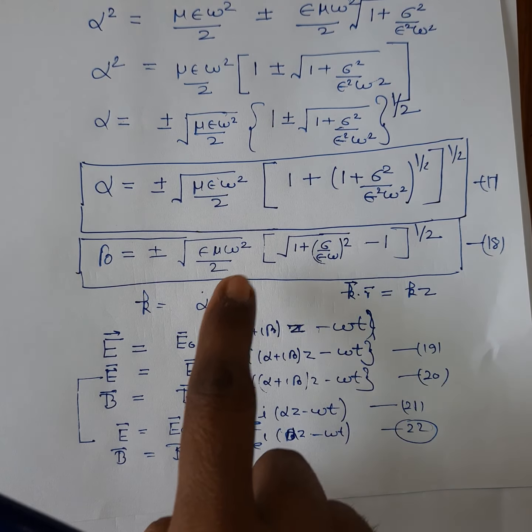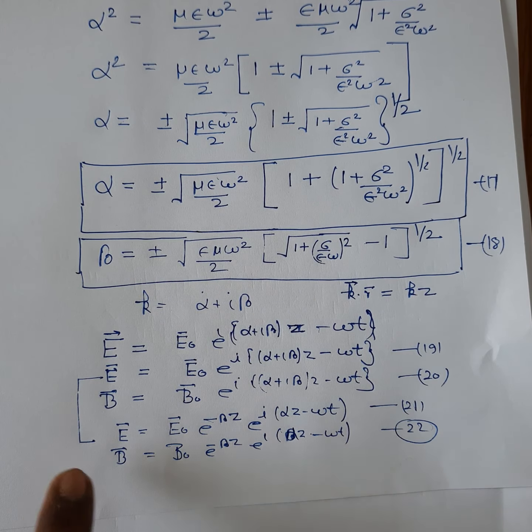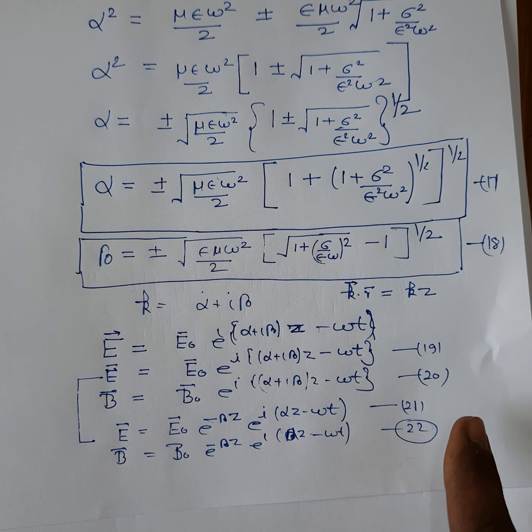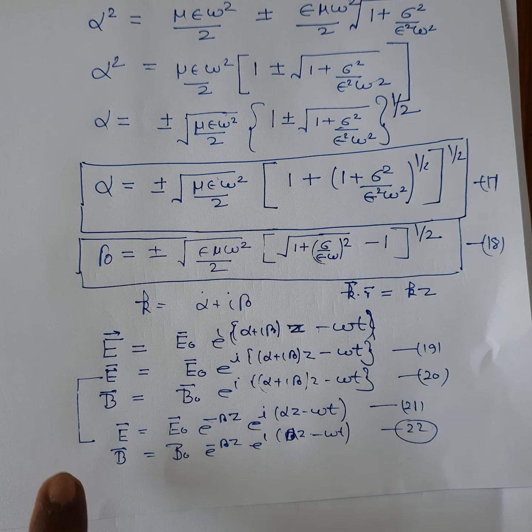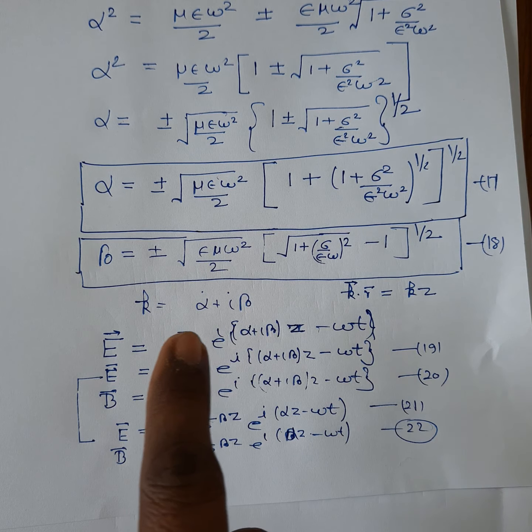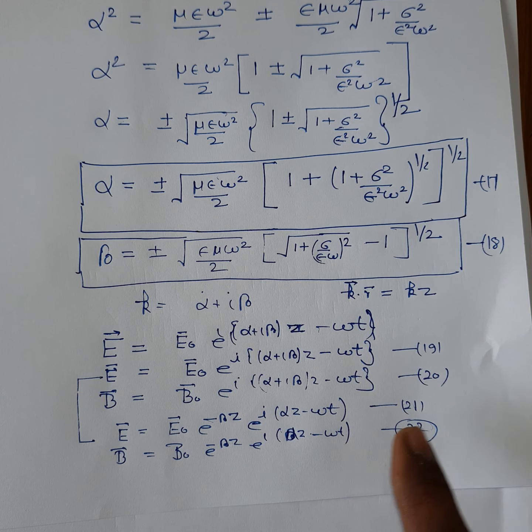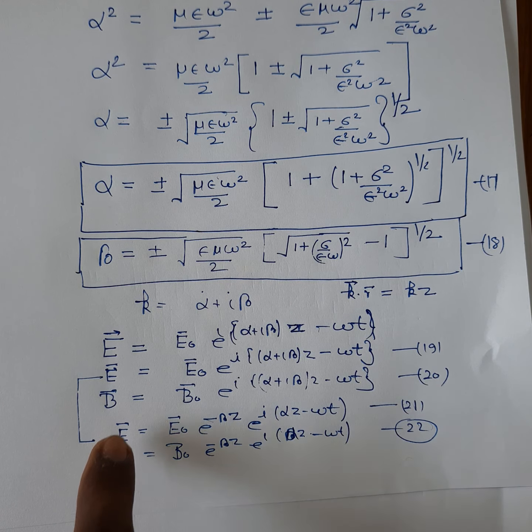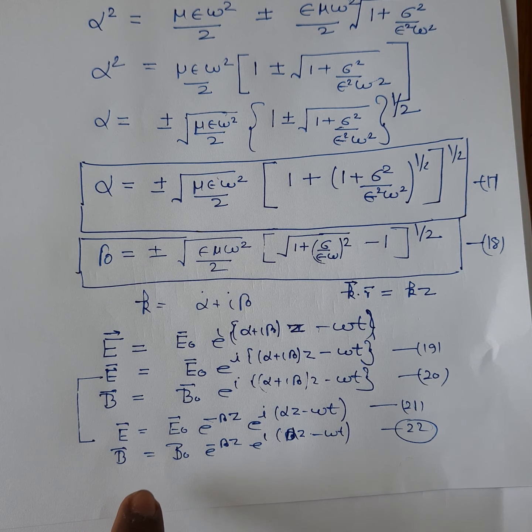When k is imaginary, the plane wave solutions for the electromagnetic wave will be of this form. Since k is imaginary when the electromagnetic wave propagates inside the conductor, this tells us about the electric field and magnetic field vector behavior inside the conductor.